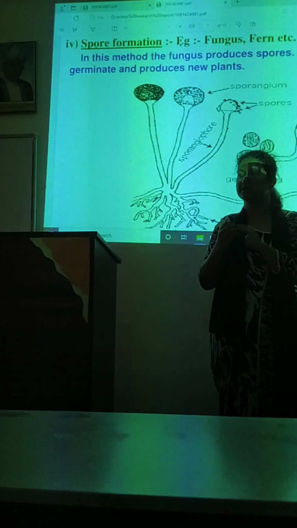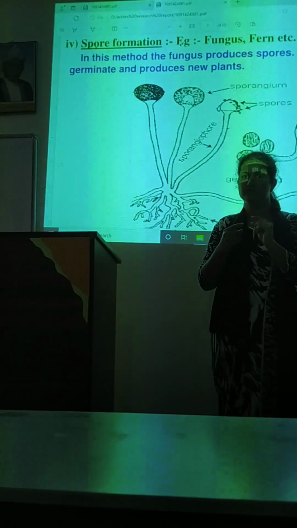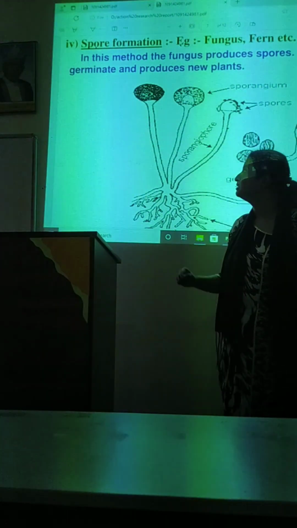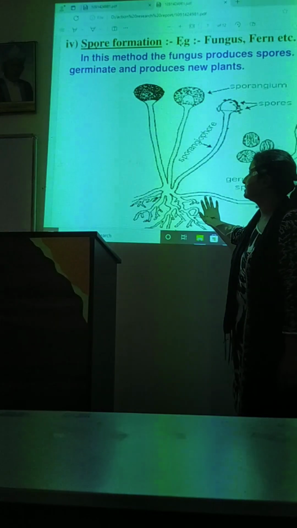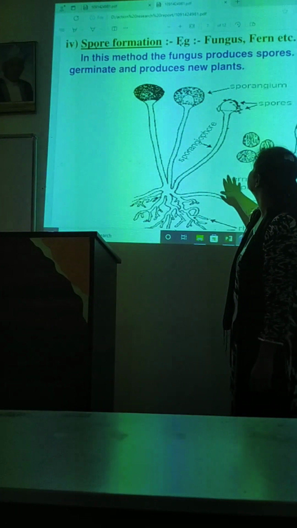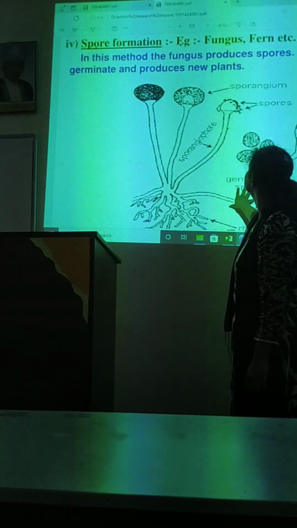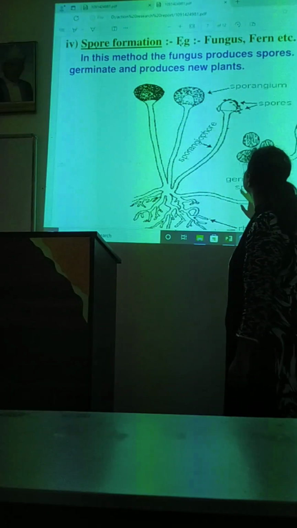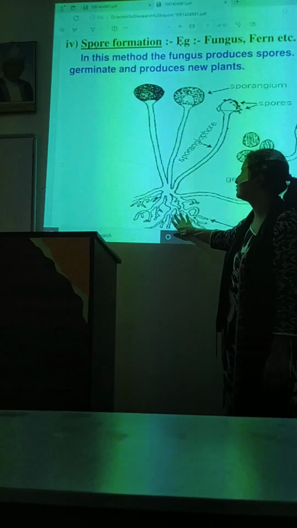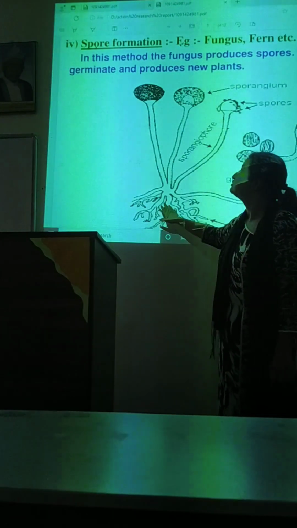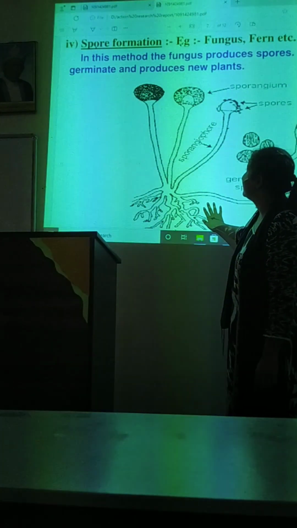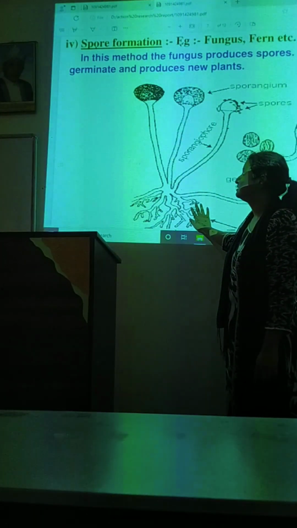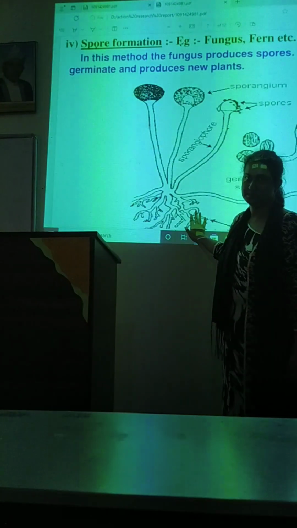So if we cut this part and see under a microscope, we will see that this fungus produces spores. That is the sorus, then it produces spores, then those spores germinate and produce a new plant. So this is spore formation, and it's the last type of asexual reproduction.